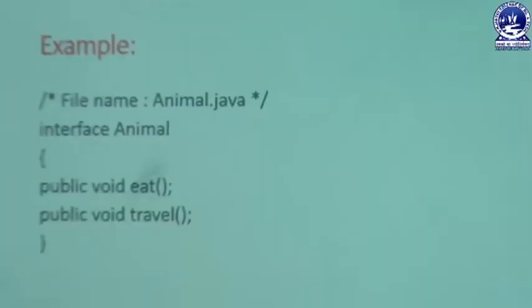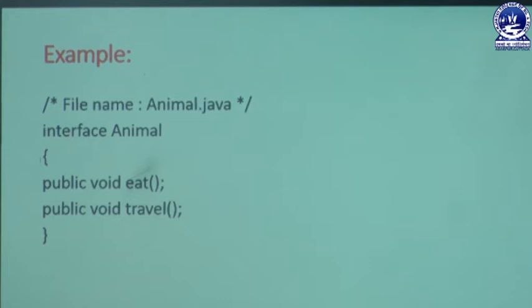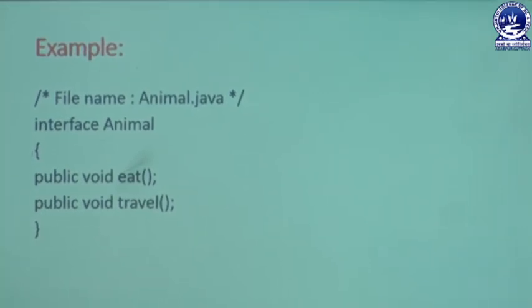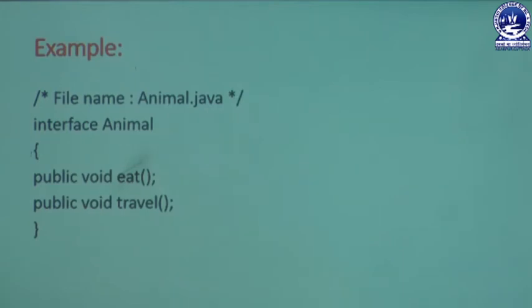Next, we can learn the examples related to the interface concept, and how to declare an interface in our program. First of all, the user must declare an interface with a specific name. That means we write interface, then declare the interface name. That may be animal, or any type of vehicle, your personal name, any type of object name we can declare instead of the word animal.